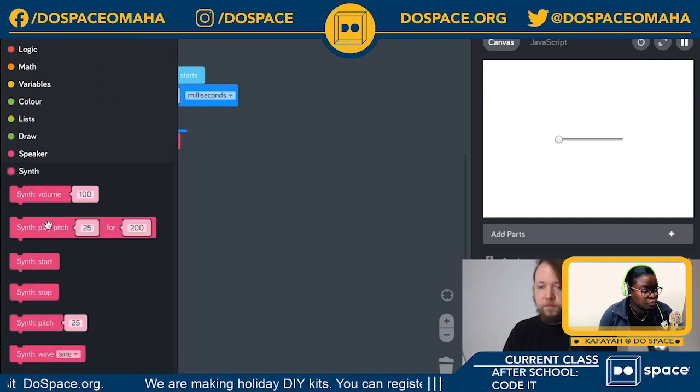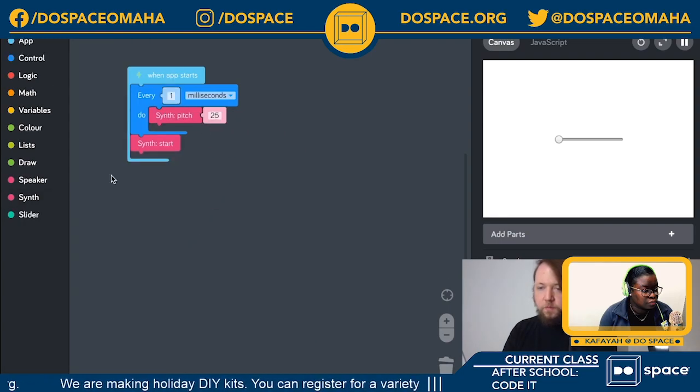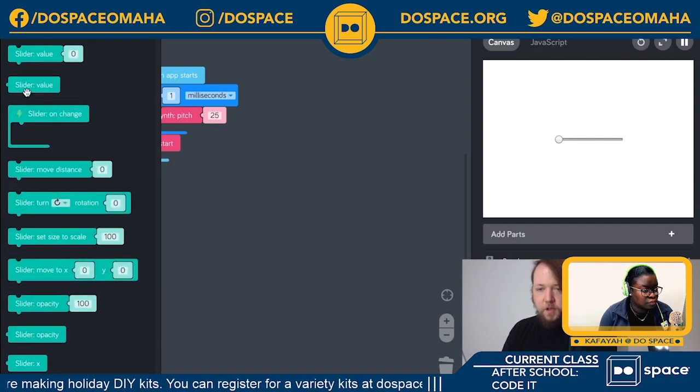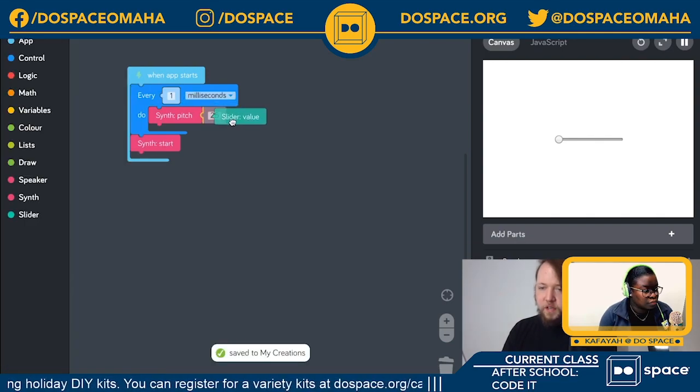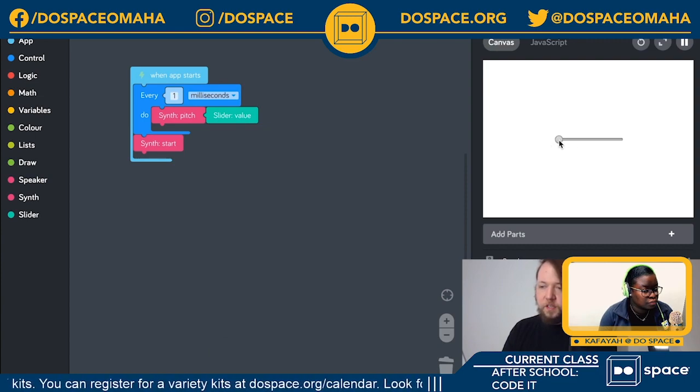If we open up the synth tray and get synth pitch and put that in the loop, and then we'll get the value of our slider. So open the slider tray, grab the slider value and attach that into the synth pitch. Then if we go over to the canvas and drag our slider, you can see that it changes the pitch of the synthesizer and kind of makes weird sounding noises.